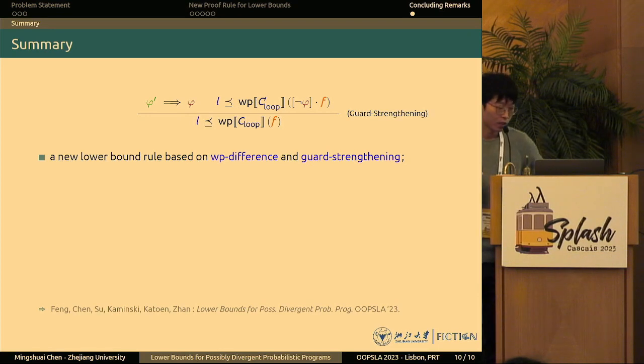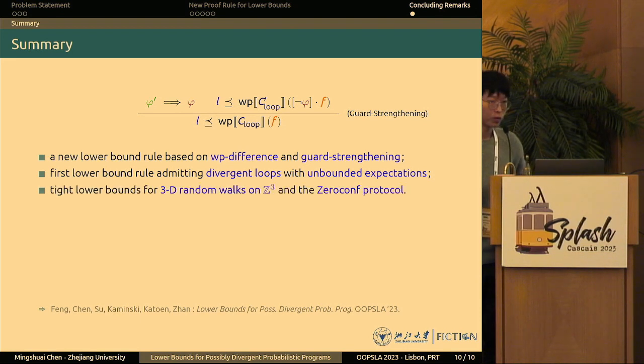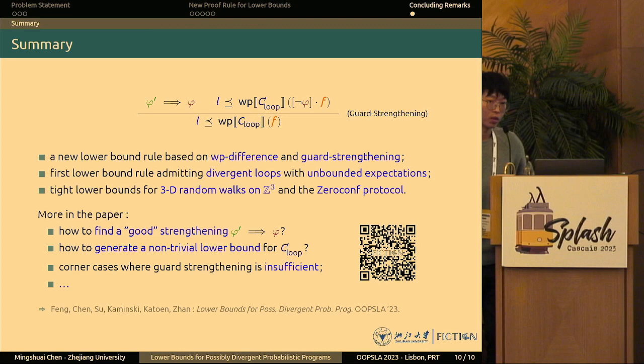In summary, we have presented a new lower bound rule based on WP difference and guard strengthening. This rule, to the best of our knowledge, is the first one that admits divergent loops with unbounded expectations. And our rule often produces tight lower bounds, for example, for the three-dimensional random walk and the zero-conf protocol. There is much more in the paper, for example, how to find a good strengthening, how to generate a non-trivial lower bound for the modified loop, and some corner cases where the guard strengthening is insufficient. If you are interested in that, check out our paper. With that, I'd like to conclude my talk, and thank you very much.